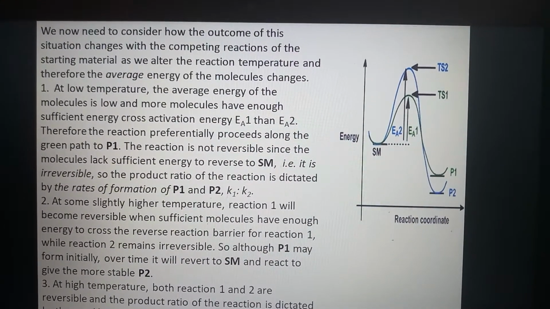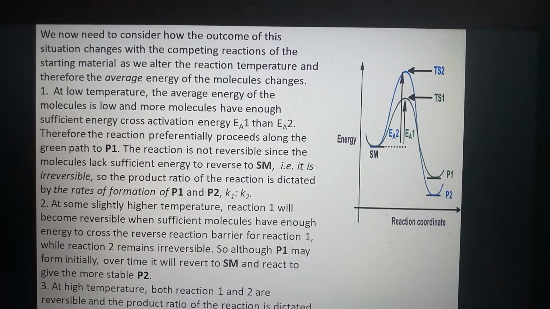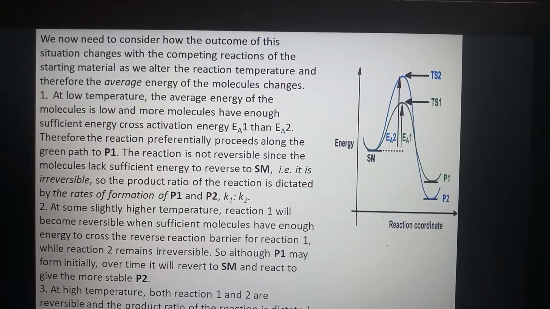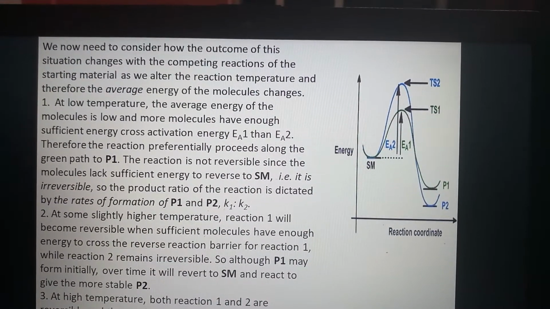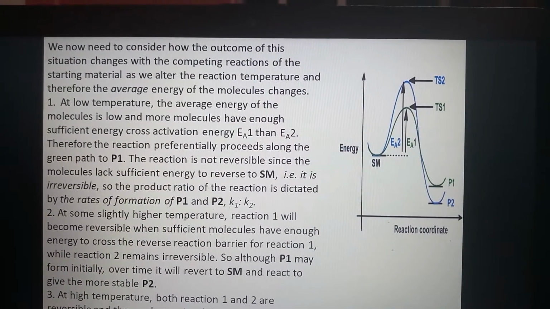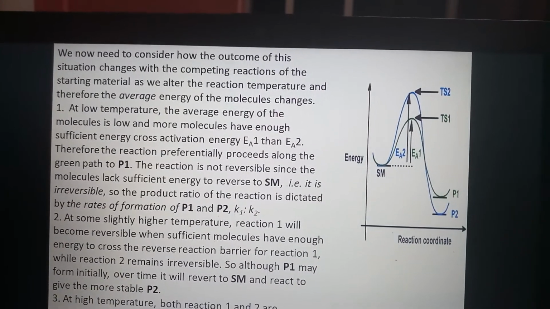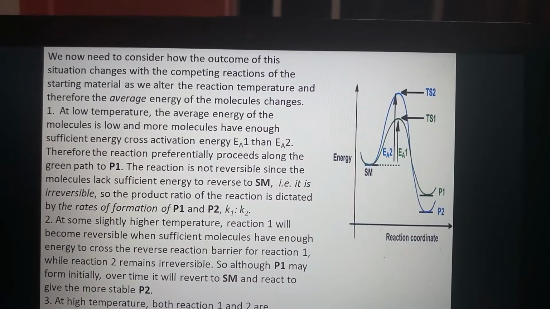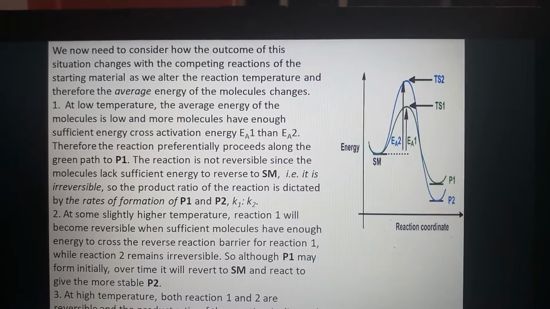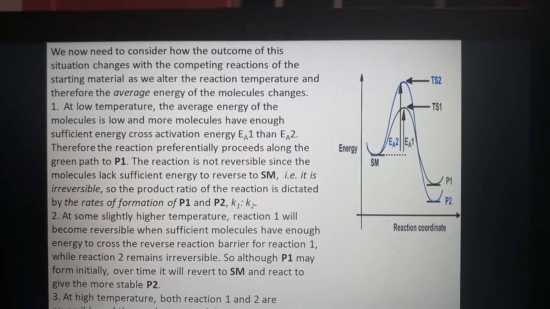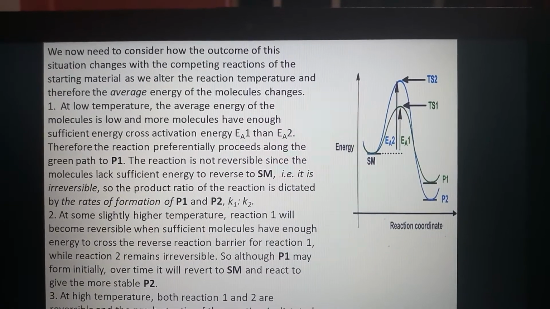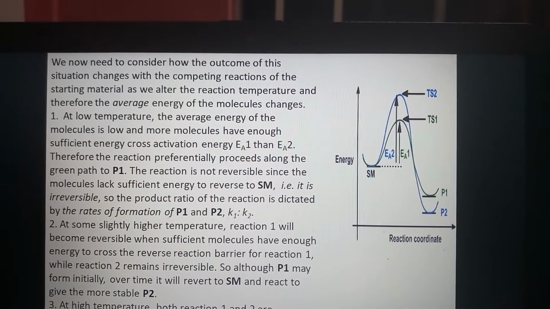At low temperature, the average energy of the molecules is low and more molecules have sufficient energy to cross activation energies EA1 and EA2. Therefore, the reaction preferentially proceeds along the green path to P1. The reaction is not reversible since the molecules lack sufficient energy to reverse to starting material. Now it is irreversible, so the product ratio of the reaction is dictated by the rates of formation of P1 and P2, K1 to K2.